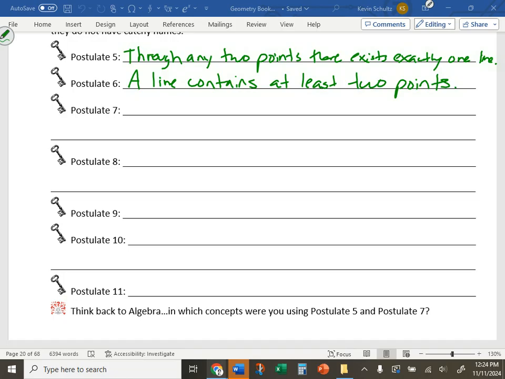So could they just say a line contains infinite points? What they're saying is that in order to make a line, you only need 2 of them. That's what they're saying. Okay?